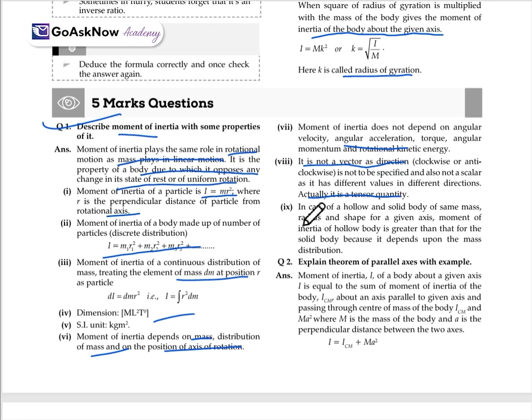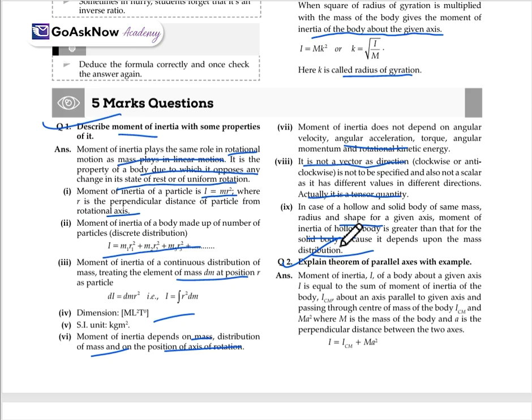In the case of a hollow body and a solid body of the same mass, radius and shape, for a given axis, the moment of inertia is greater for the hollow body than for the solid body, because it depends upon the distribution of mass. So this is all about moment of inertia, how it differs for different bodies, and some characteristics. Now, explain the theorem of parallel axis with an example.